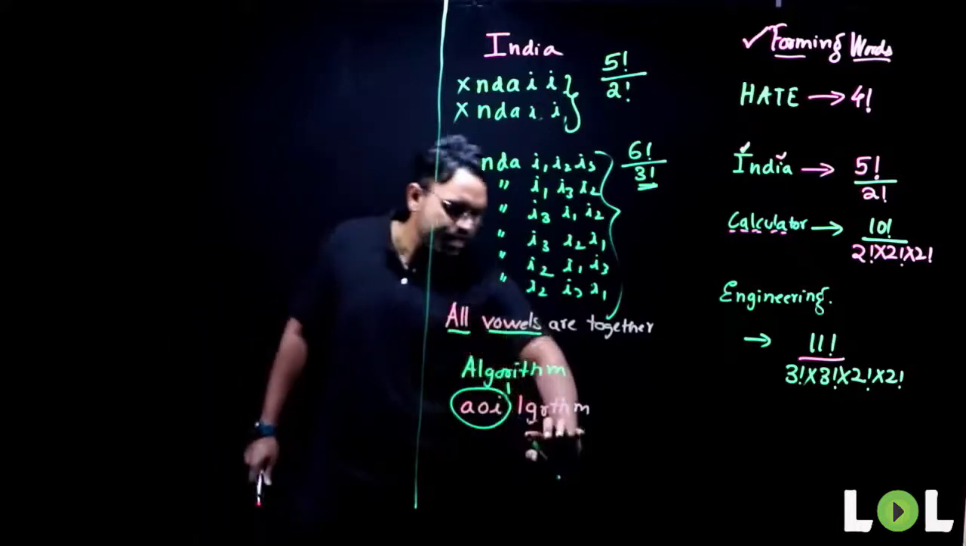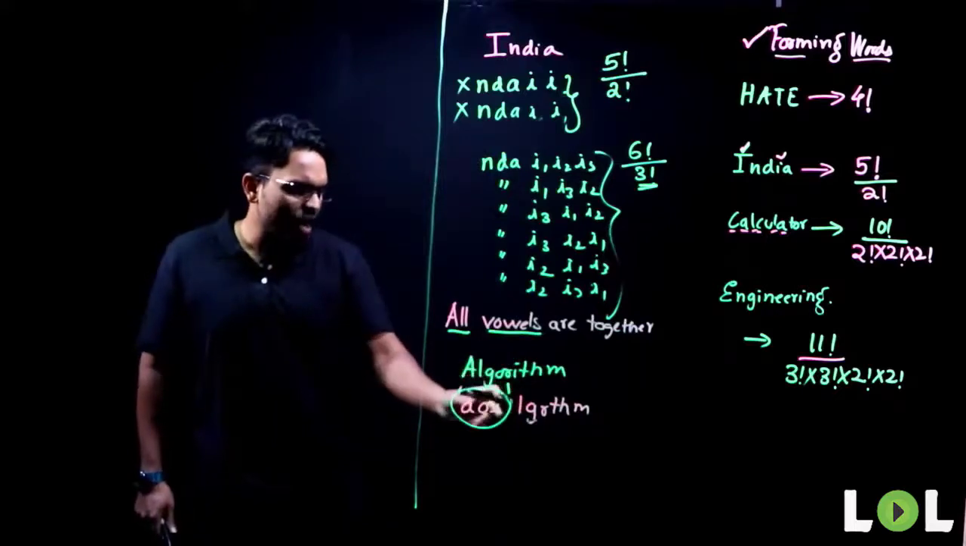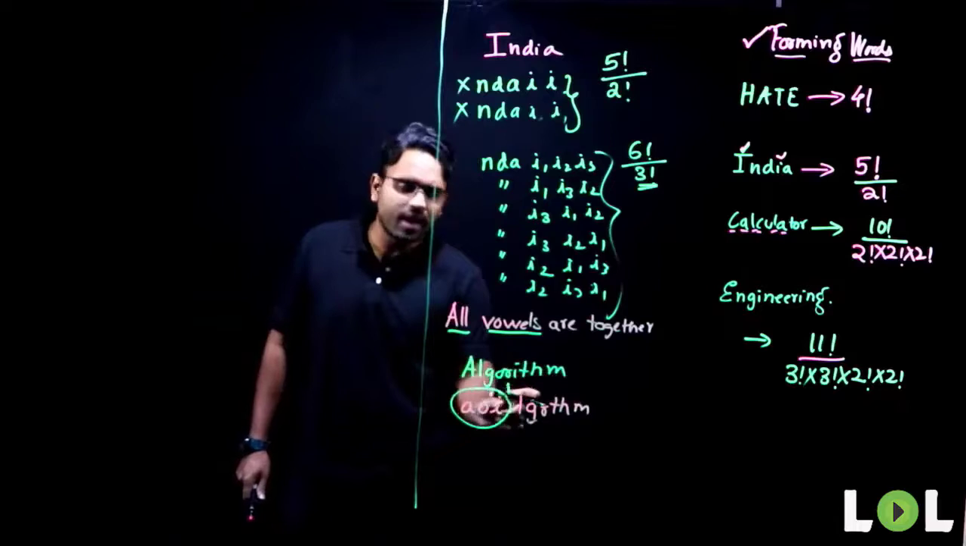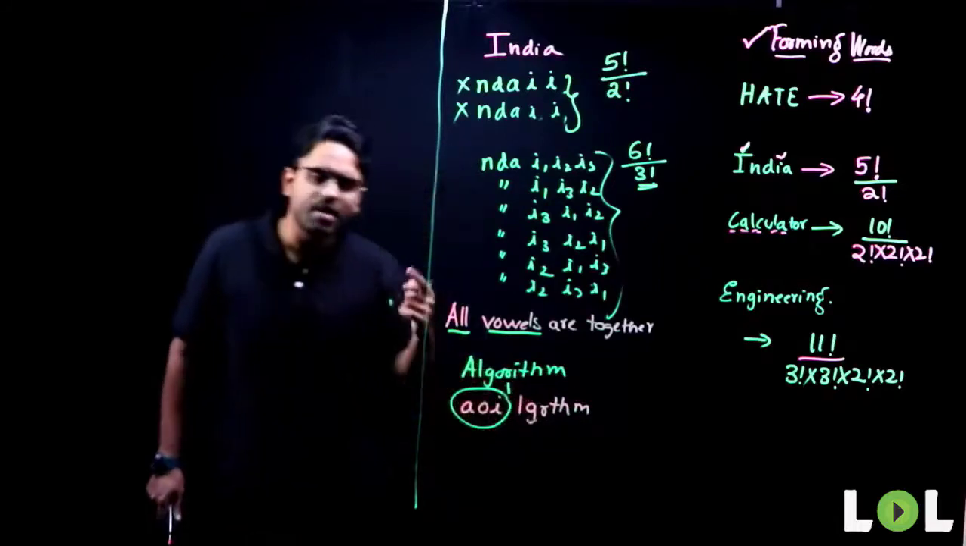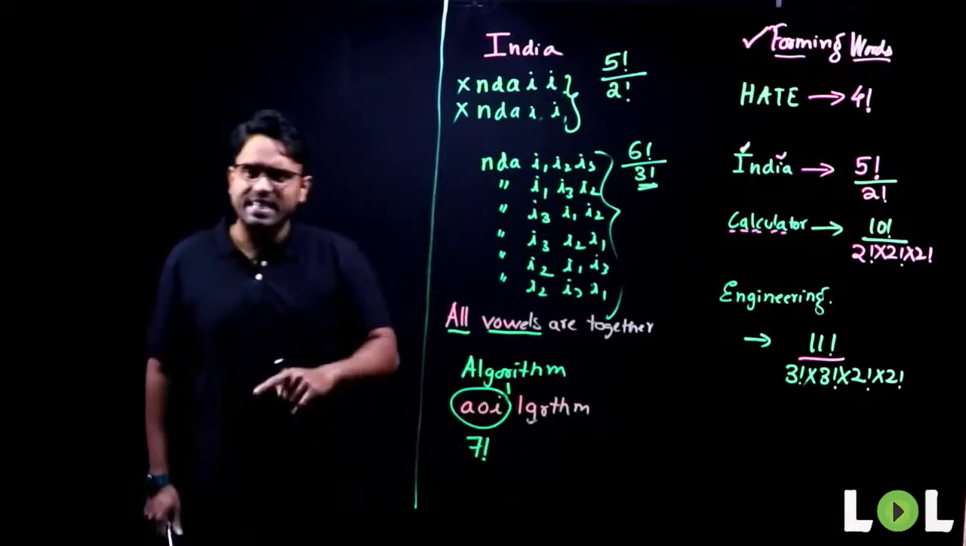So how many consonants do I have here? 6 consonants I have. Plus 1 unit, A, O and I will be moving as a single unit. So how many do I together have? I have 6 plus 1, 7. 7 people can be arranged in how many different ways? 7 factorial ways. But is it the end of it?